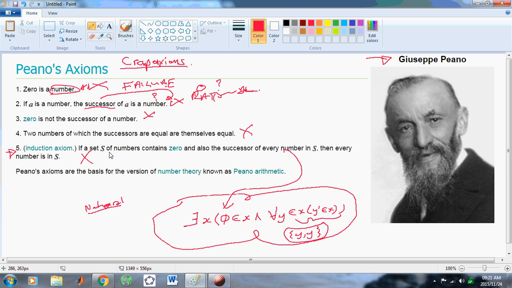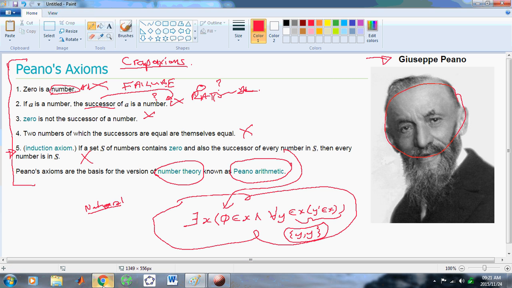Okay, they're all absolute rubbish, and yet these are the basis for the version of number theory known as Peano arithmetic, and these are taught as part of basic analysis or real analysis at university. You can't get a BSc in mathematics unless you pass an exam on this rot, which is quite incredible, because this baboon here, who was no mathematician of any kind, is the source of this rubbish. Okay, and I have nothing but contempt for this fool, because he didn't know any mathematics.